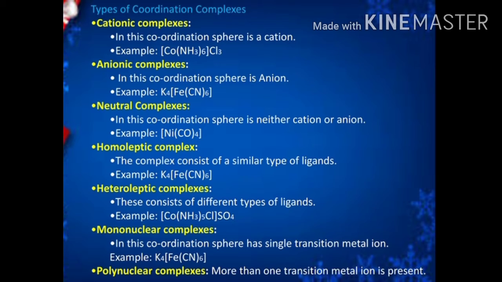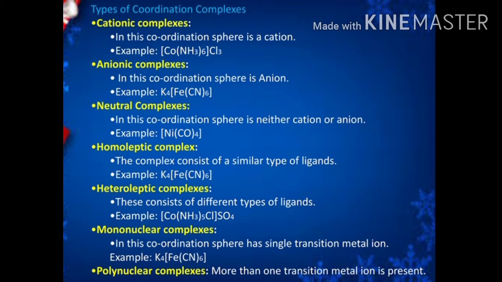Here, the central metal atom is Fe, ligand CN. How many ligands are present? 6 ligands are present, but all the ligands are the same type. That is cyanide only. So, similar type of ligands are present. Therefore, that coordination sphere is a homoleptic complex.